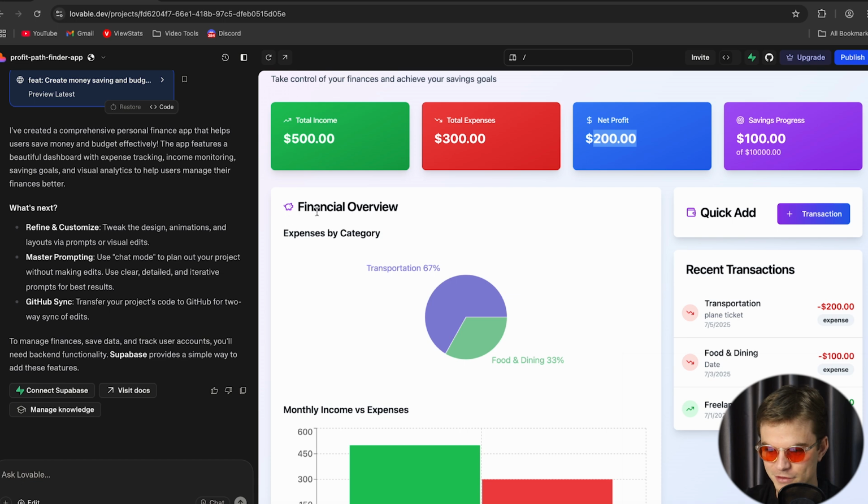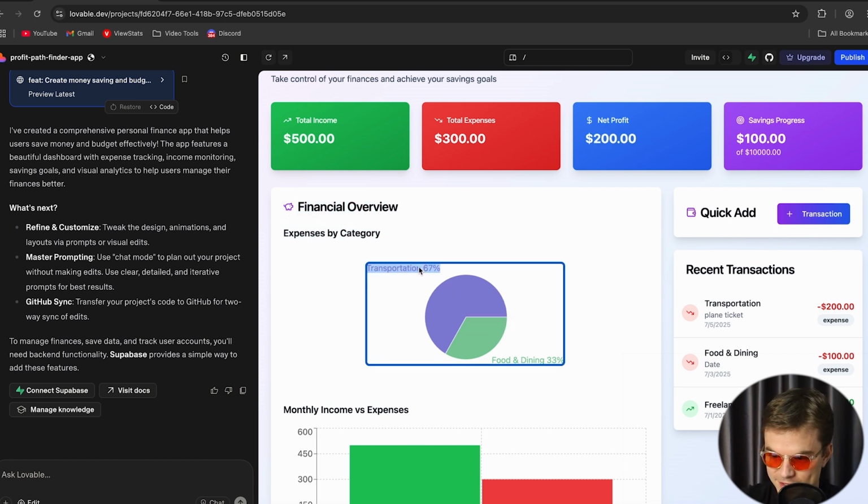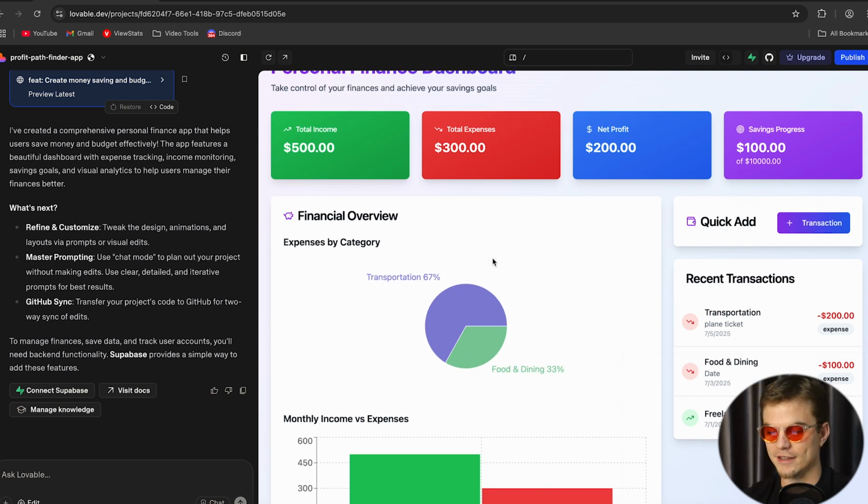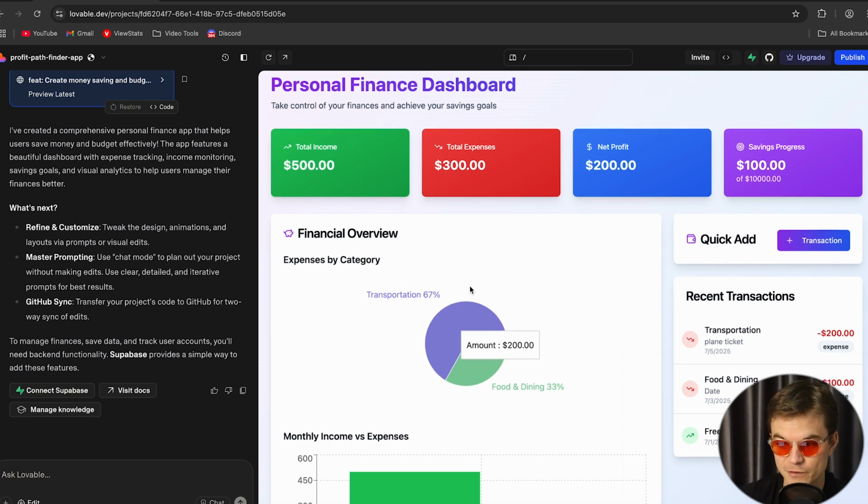You can see it gives you a financial overview. It shows your different expenses. You spent 67% on transportation, 33% on food and dining. And then obviously as you add in more and more, you're going to get a better feel for where all your money is going, where all your expenses are going. So let's say you're a personal finance person, this app can actually be kind of useful.